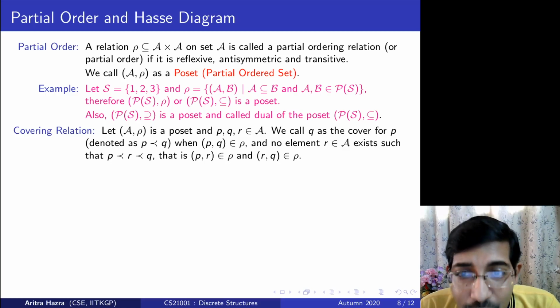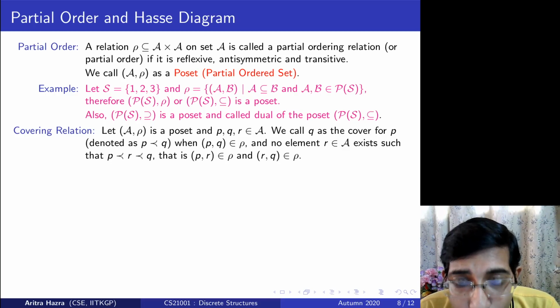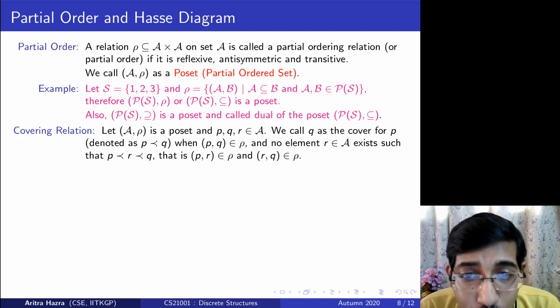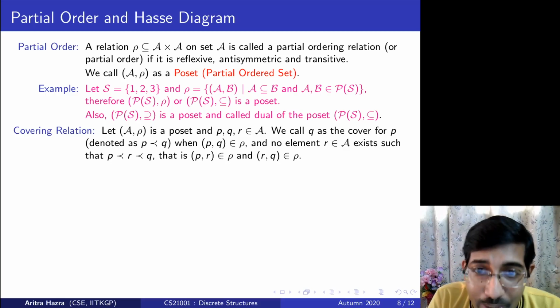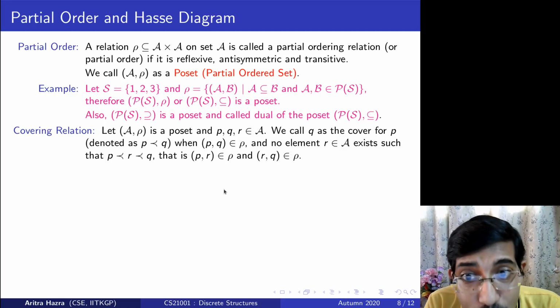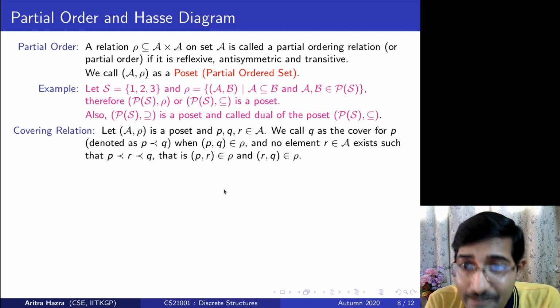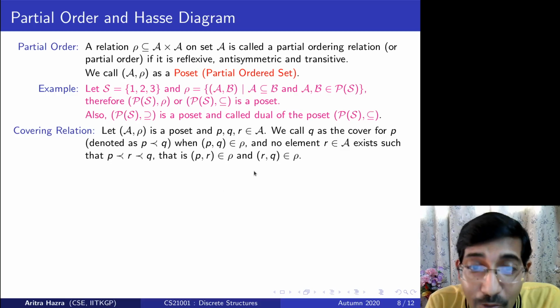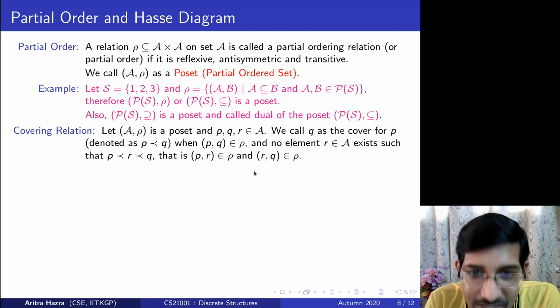So if I say which is the cover of which element, 2 is the cover for 1, 3 is the cover for 2, because it is immediately next to it. So 3 is not the cover for 1, though 1 and 3 are related, because 1 is definitely less than equal to 3, but 3 is not the cover for 1. We will see more examples to illustrate this.